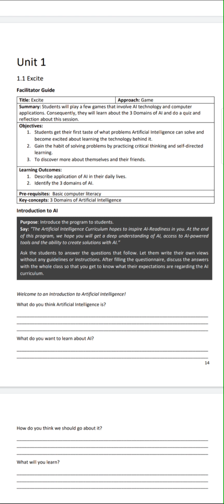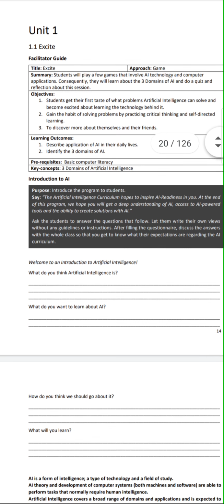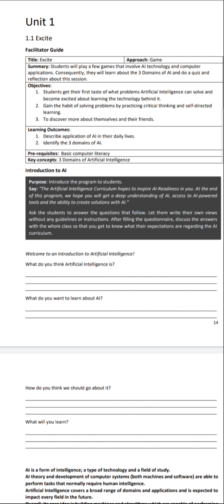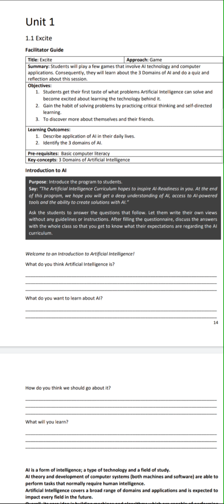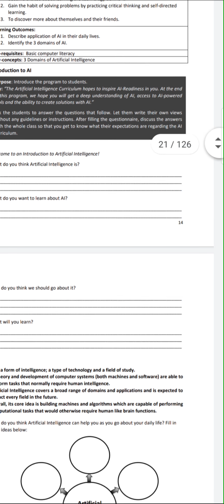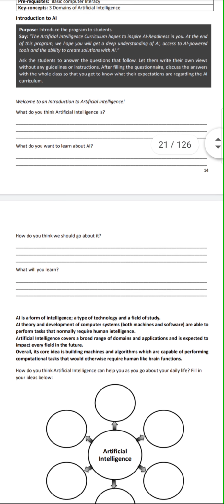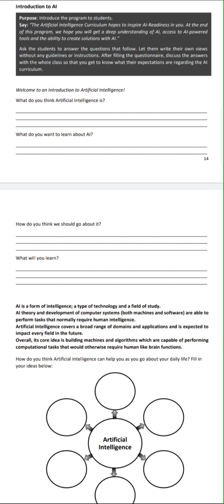Yes, so these are the questions which every child has to do of their own without any guidance. So let's read the question first. What do you think artificial intelligence is? You need to write as per your thinking. And what do you want to learn about AI? Next question is, how do you think we should go about it? And next is, what will you learn? So these are the answers which are to be given by you only without any help. So no issues. Use the pencil, not pen, and then please try to write the answers.